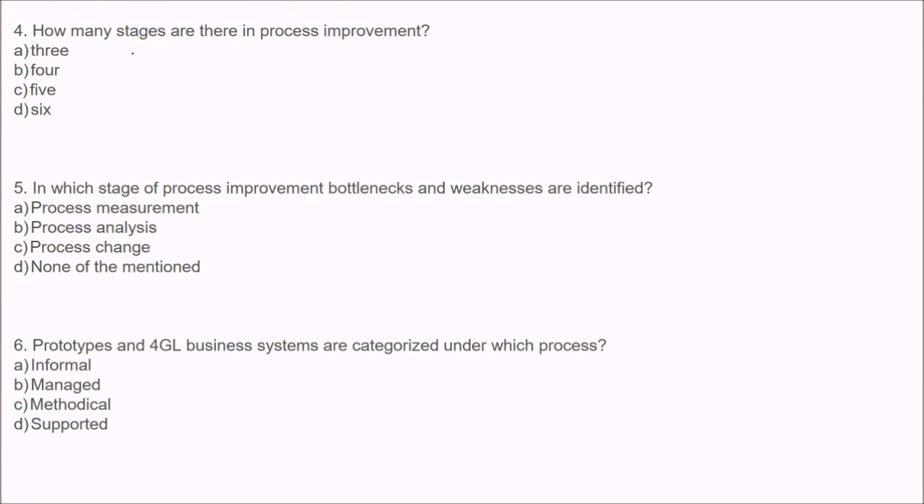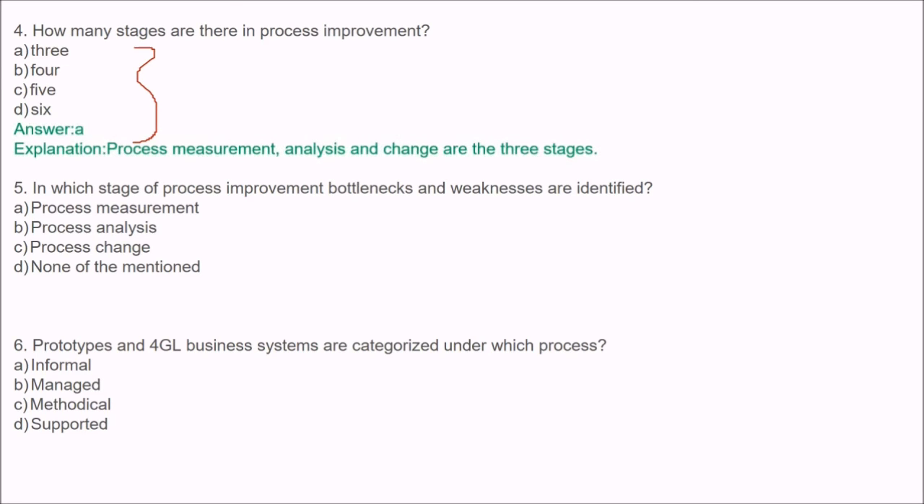Next is, how many stages are there in process improvement? Options are here. You have around 3 stages. These are the 3 stages for you: process measurement, analysis and change. These are the 3 stages.